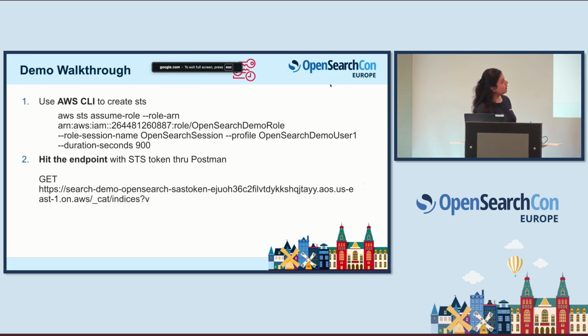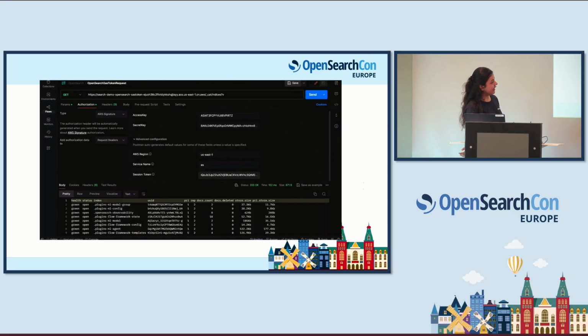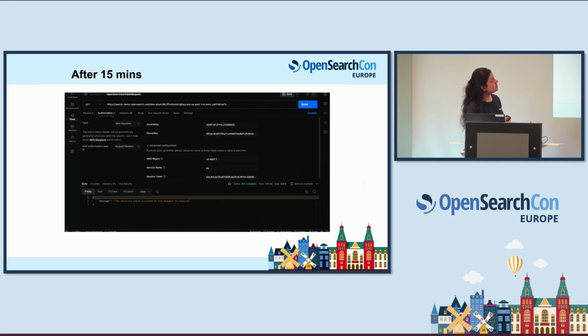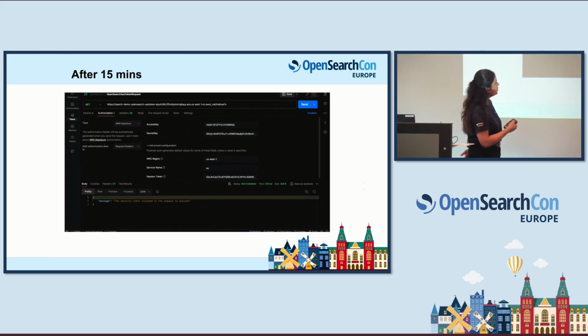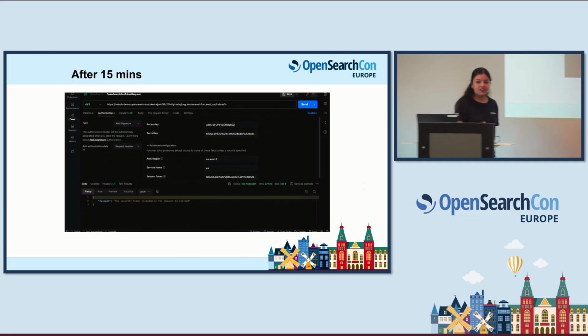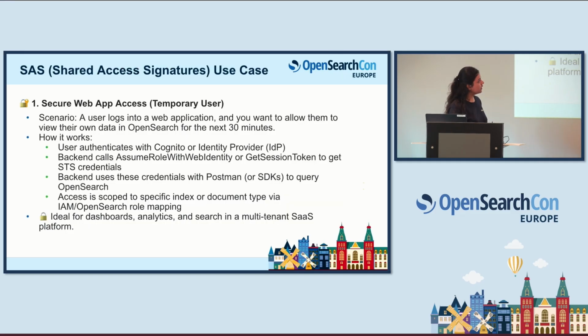So that's how I created the temporary credentials, and I used them in Postman, right? So this is what I get right now. And after 15 minutes, we're going to wait for 15 minutes, and it will just say like this. Are you able to see? The security token included in the request is expired, just like how you use your credit cards, right? So it's similar to this.